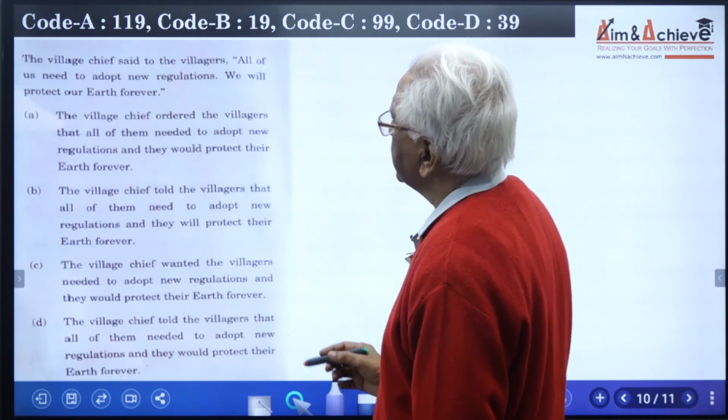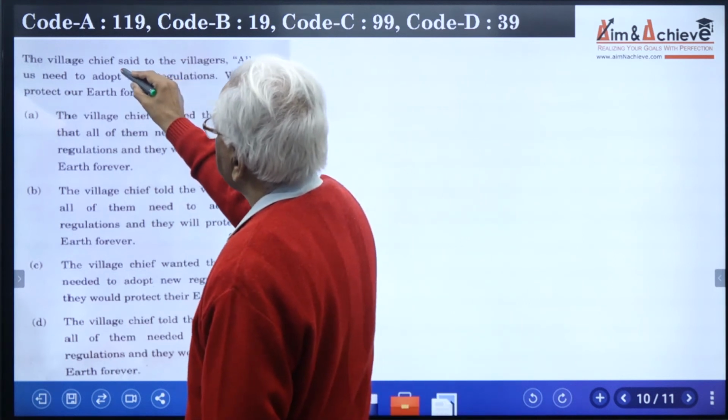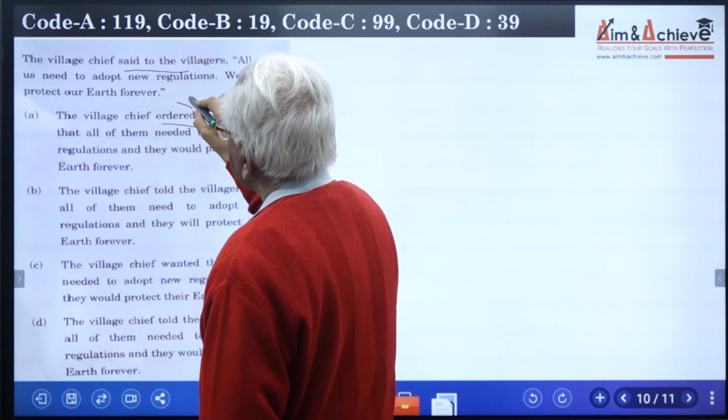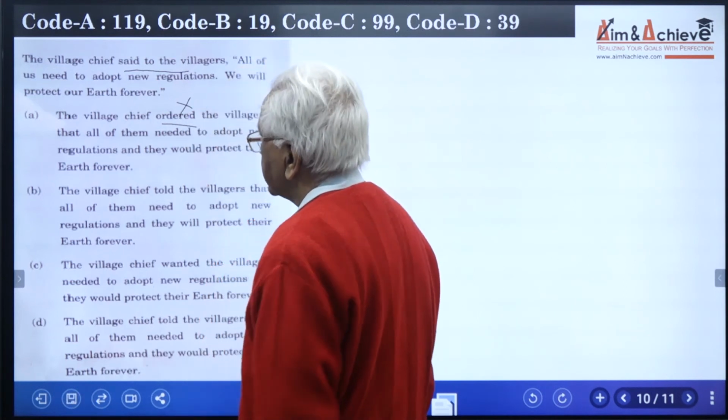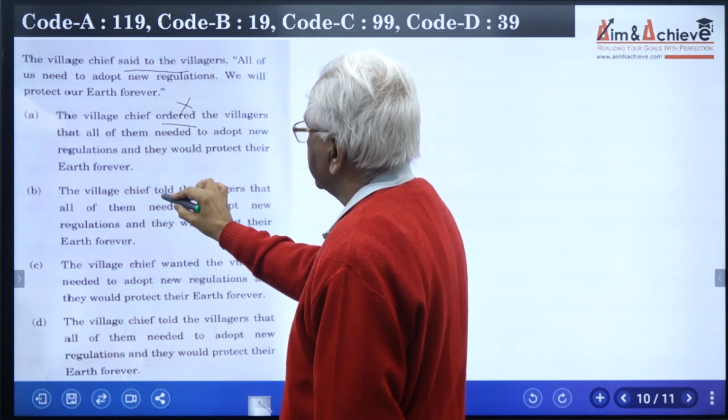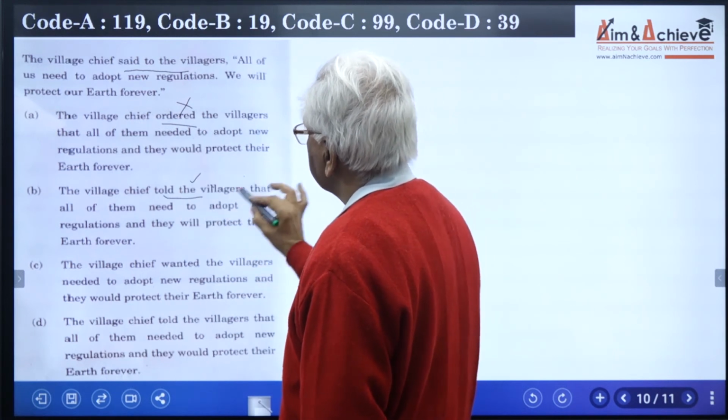If you see the sentences here, said to the villagers. He is saying something to villagers. Is he ordering them? Answer is no. That means option A is clearly wrong. The village chief told the villagers. It is right. Told the villagers, there is nothing wrong in that.